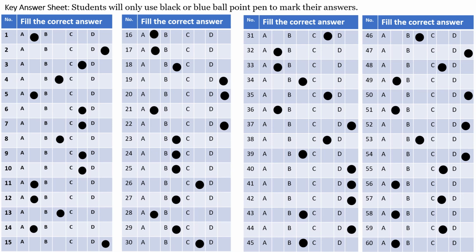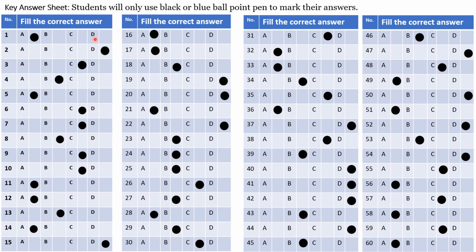A typical sample of a model answer sheet is shown on your screen. On the screen, the questions appear in the first column. That is question numbers 1 to 15 in the first table, 16 to 30 in the second table, and 31 to 45 in the third table. The first column is the question number. The second, fourth, sixth and eighth columns are your choices.